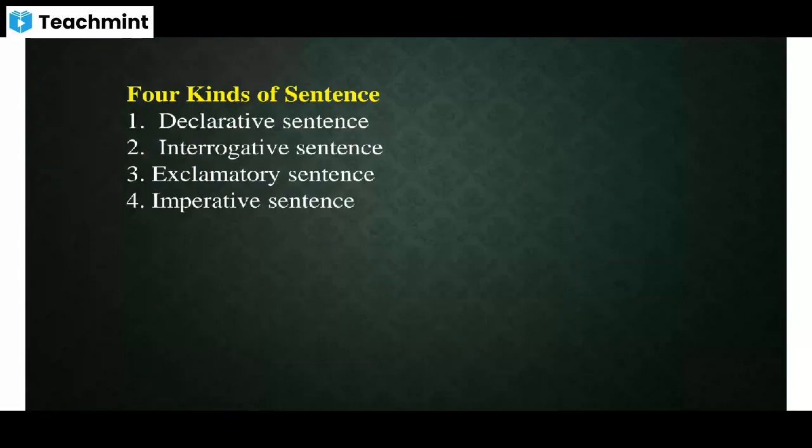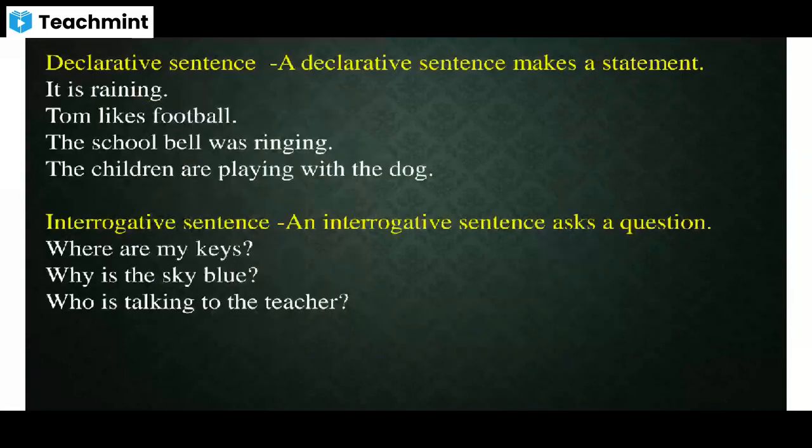Interrogative sentence, exclamatory sentence, assertive sentence, and narrative sentence. Interrogative, exclamatory, assertive, and imperative. These four are the types of sentence. Now, we will see these four types one by one. Okay. Rohit, you can mute now.